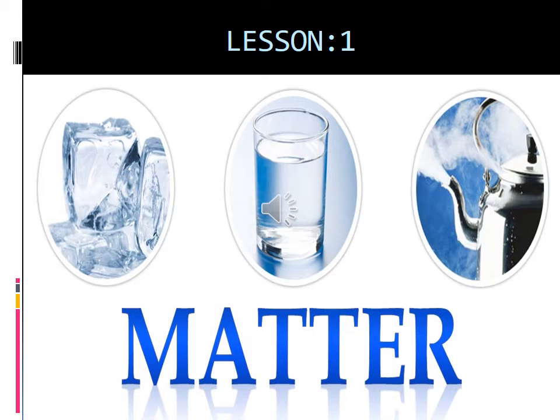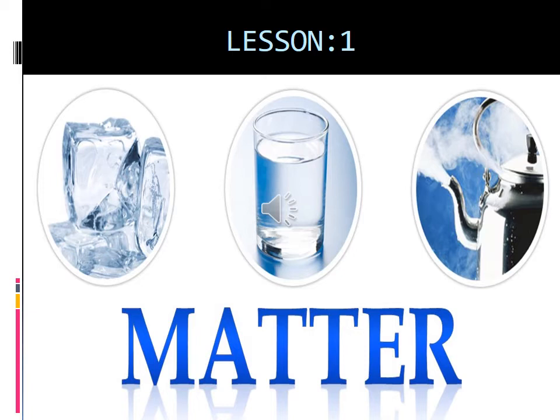We can recall what we have learned in the previous classes, okay? What is the name of the lesson? Our first lesson is matter, okay? What is meant by matter? Anything which occupies space and has mass and is perceived by our senses is called matter, okay?